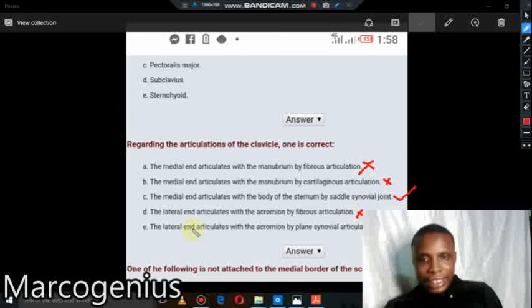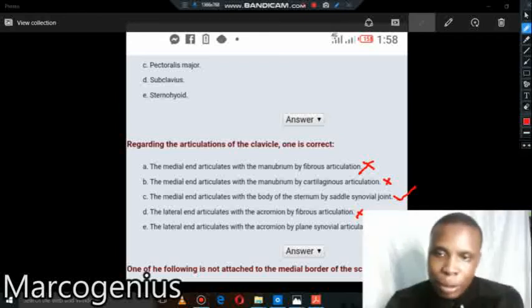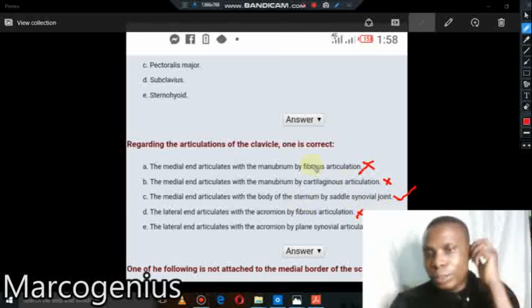The lateral end articulates with the acromion process by plain synovial articulation. So the answer is between these. It cannot be plain synovial joint. The answer is saddle synovial joint.